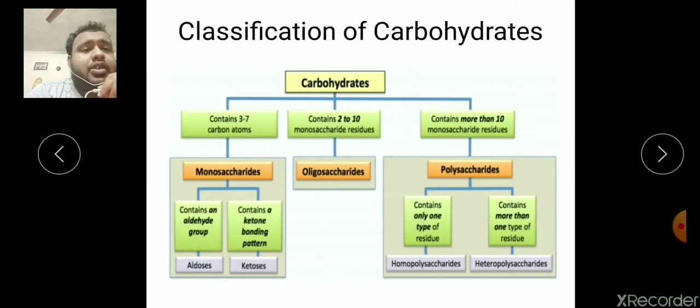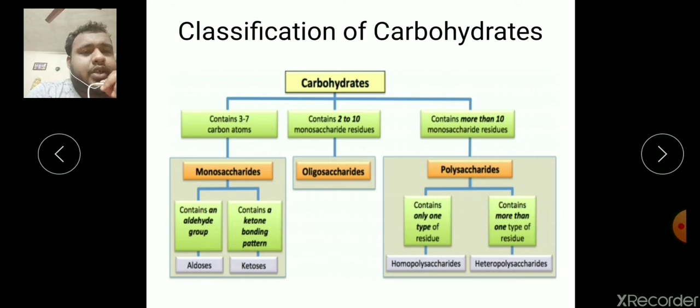Let's go for the classification of carbohydrates. Usually classification of carbohydrates depends on the number of residues. The first one, according to the number of carbon atoms, is classified as monosaccharides, which can be either aldose form or ketose form depending on the type of carbonyl group they contain. Secondly, monosaccharide residues attach one by one to generate other forms, where around 2 to 10 monosaccharides are attached, they generate oligosaccharides like sucrose, maltose. Another one, the polysaccharide, is generated where the number of residues is more than 10.